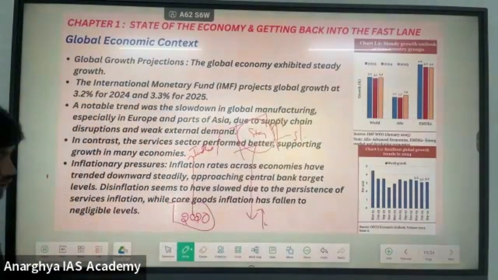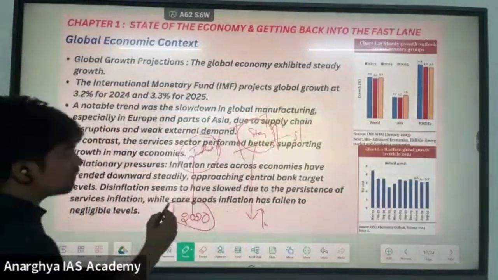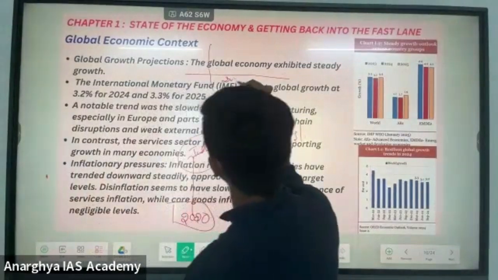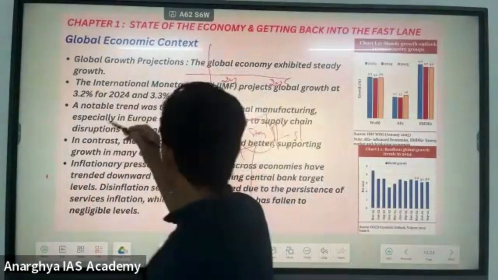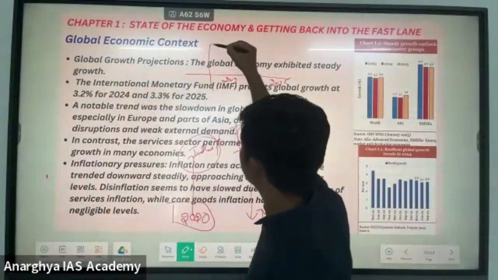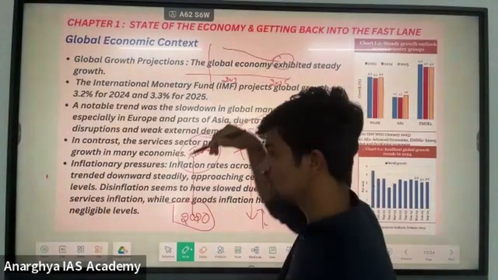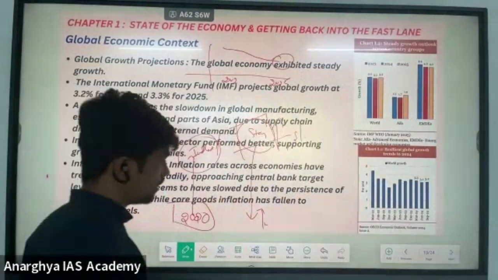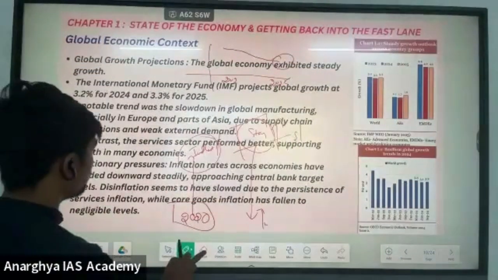This Economic Survey is saying that from the pandemic period the global economy is slightly recovering. From 2020 to 2025, global inflation is decreasing, meaning inflation is reducing day by day from the pre-pandemic level.